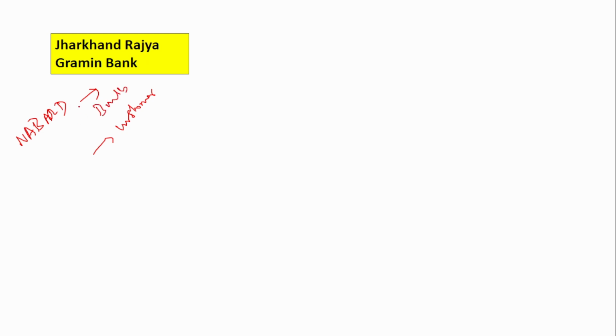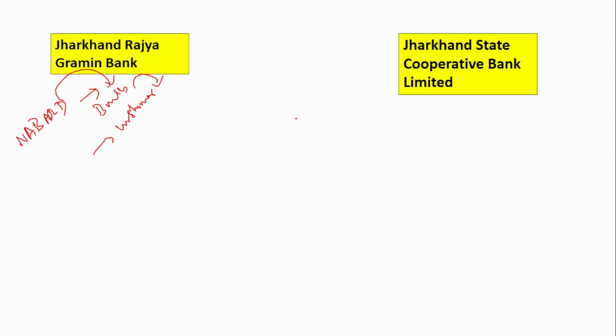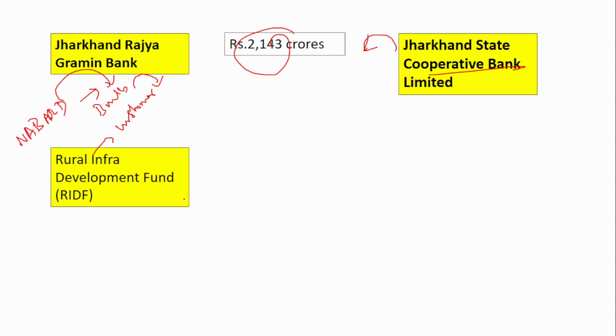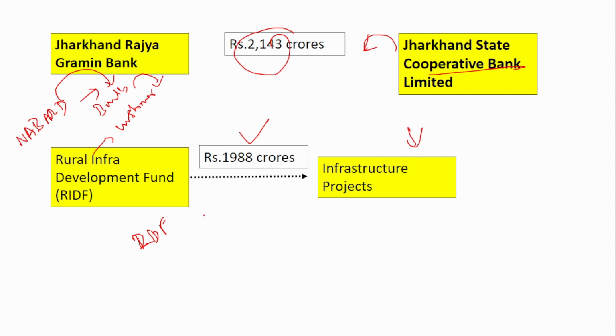They provide the money to the bank, and the bank in turn provides loans to the customers. Out of the 5,000 crores that I have mentioned, the Jharkhand Rajya Gramin Bank and the Jharkhand State Cooperative Bank have availed 2,143 crores. And through the Rural Infrastructure Development Fund, that is RIDF, NABARD has provided around 1,988 crores for infrastructure projects.